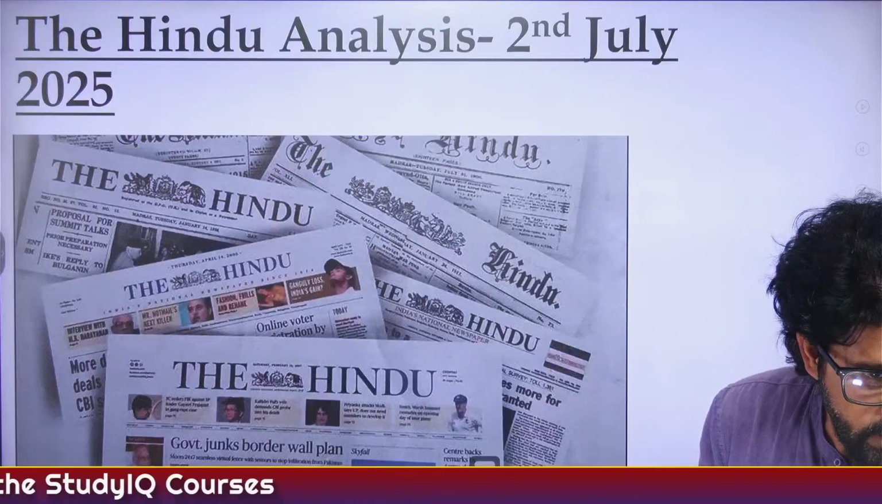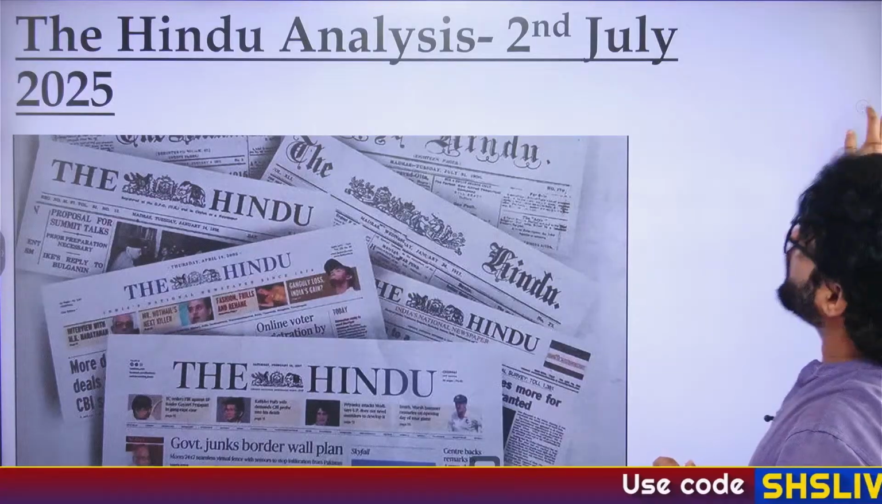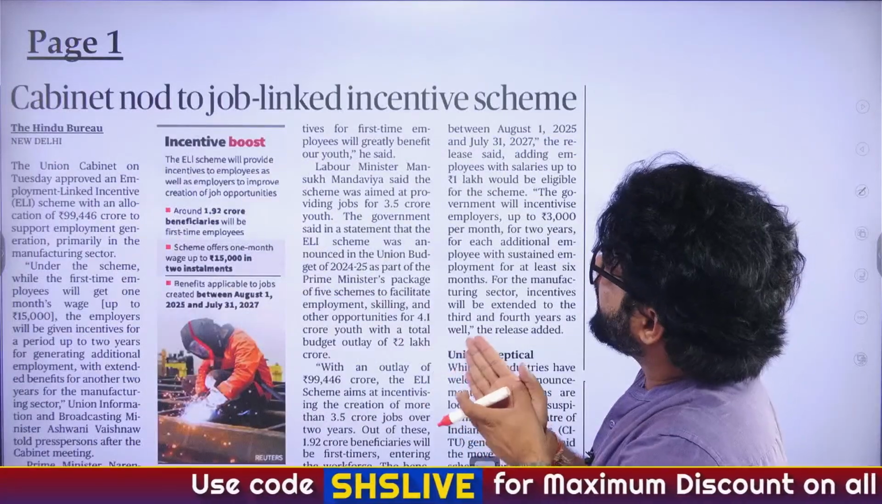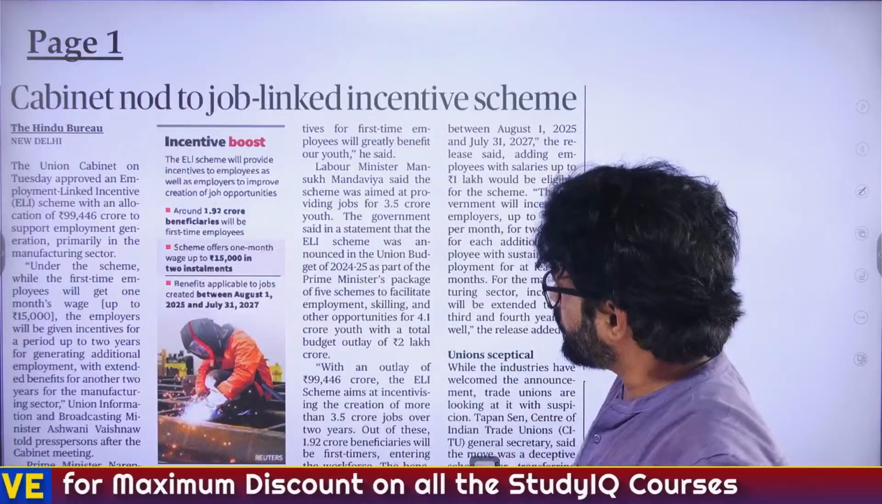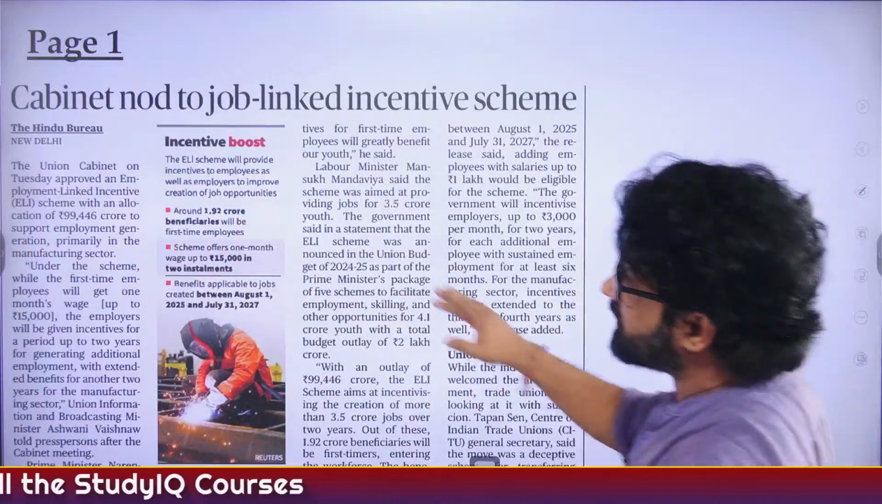So, number one, number two, what are these symbols all about? Okay, let's start with the discussion. First article of the day, page number one: Cabinet nod to Employment Linked Incentive scheme. So, government has given an approval to, you can see here, the employment linked scheme.